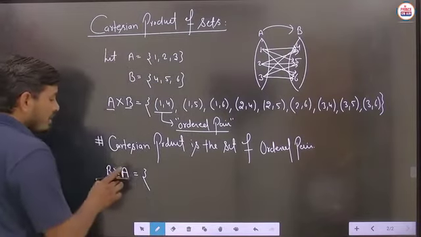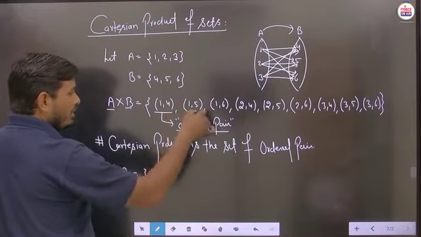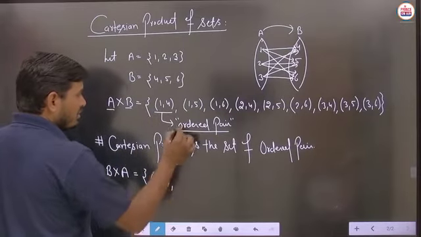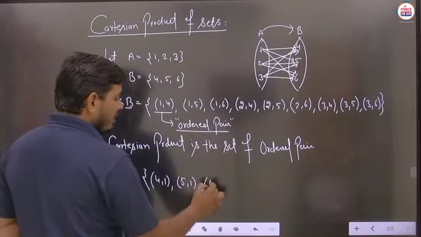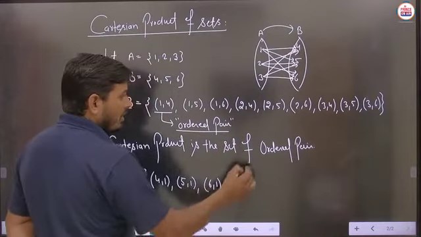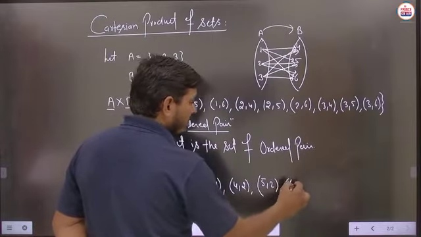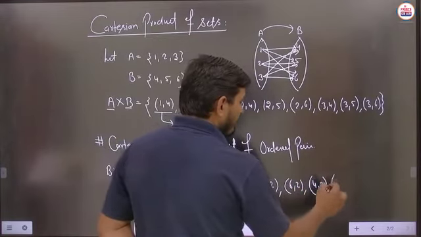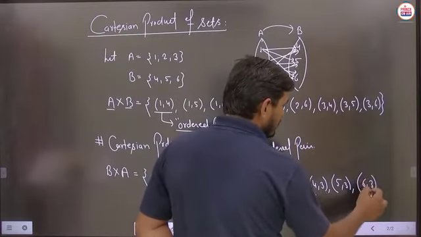So now for B cross A, definitely we will write here, means you can just reverse each and every ordered pair of A cross B. Means this is 1 4, then here it is 4 1. Next this is 1 5, then it will become 5 1. Next this is 1 6, then we will write here 6 1. This is 2 4, then it will become 4 2. Similarly this is 2 5, then you can write here 5 2, and this is 2 6, then we will write here 6 2. After that 3 4, then it will be 4 3. 3 5, then we will write here 5 3. As well this is 3 6, then 6 3. Is it to be clear?